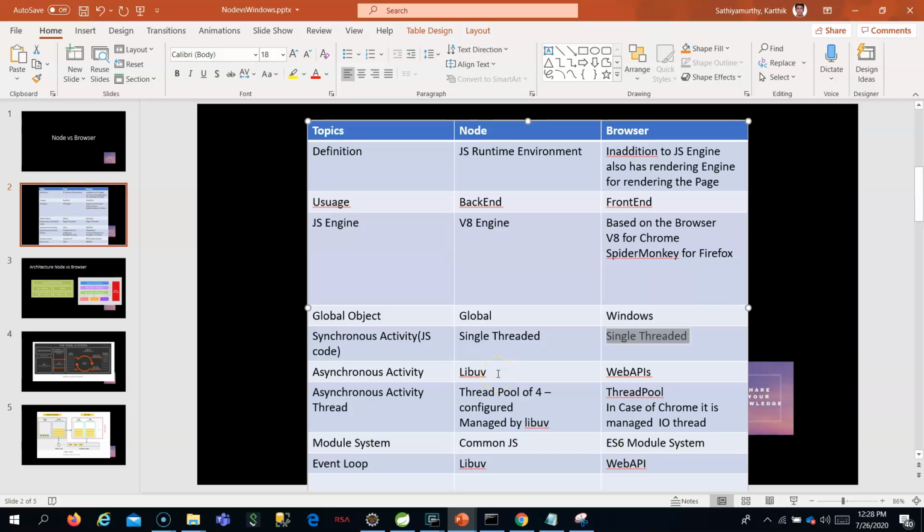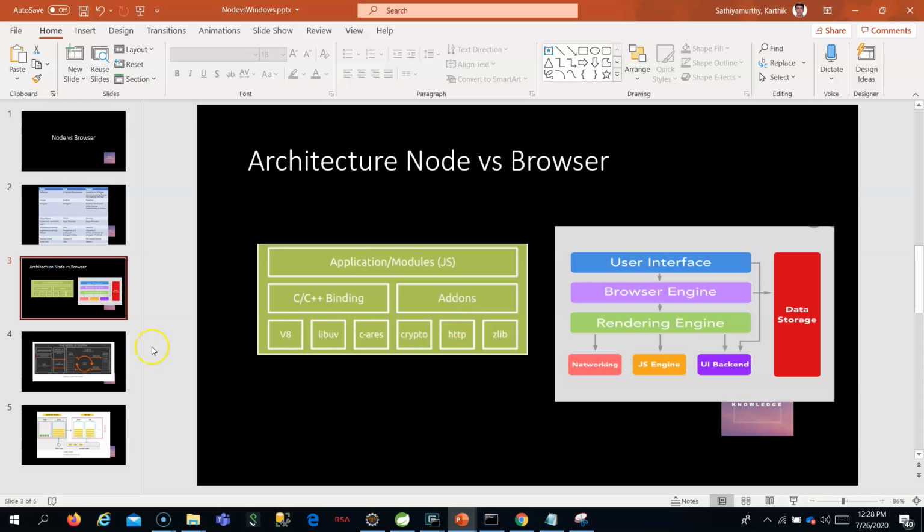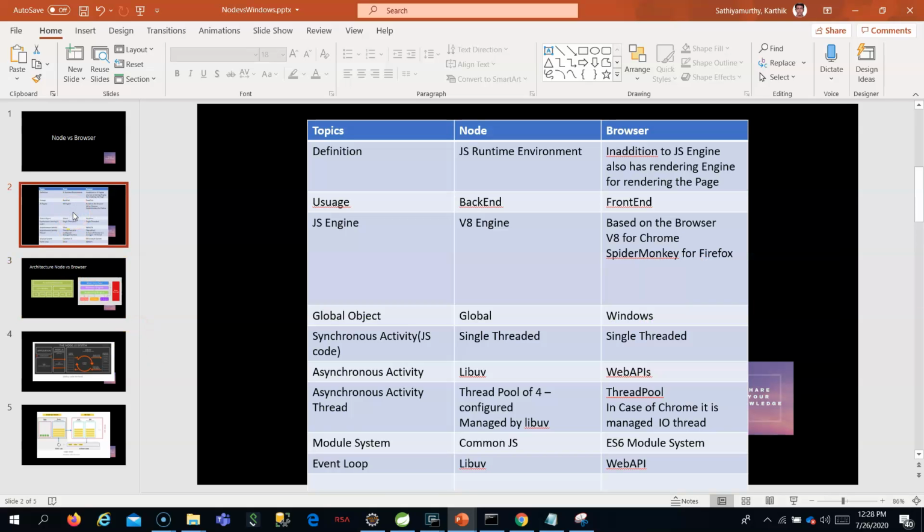But if you take asynchronous, what is asynchronous? Asynchronous means any code which you don't know when it will return, like a call to the server, maybe in node you call another server. So all this asynchronous code, how many threads? Does it run in the same single thread of JavaScript? No, it does not run in the same single thread of JavaScript. The asynchronous activity in case of node will be handled by the libuv library, which we already saw in the architecture, right? It is handled by the libuv library.